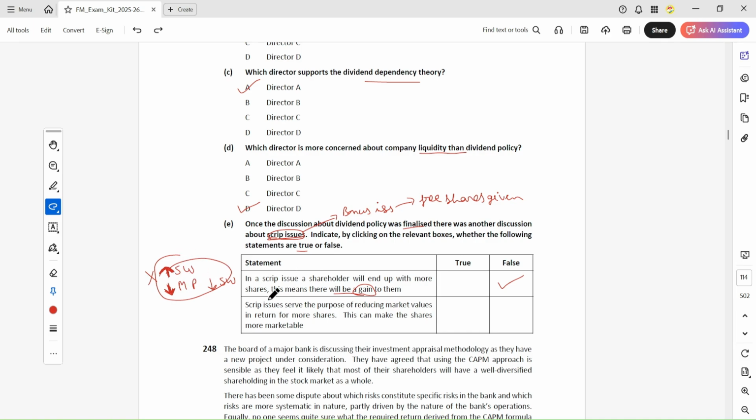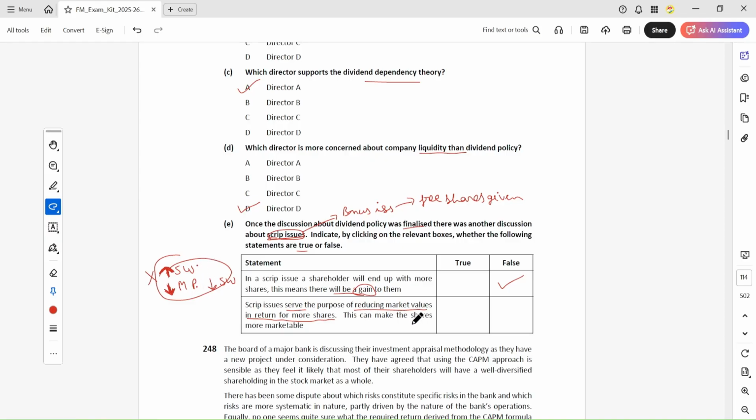Okay, next: scrip issues serve the purpose of reducing market value in return for more shares. So a scrip issue reduces market value. This is correct.